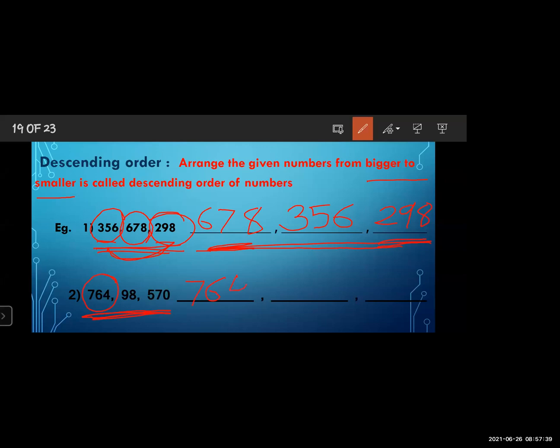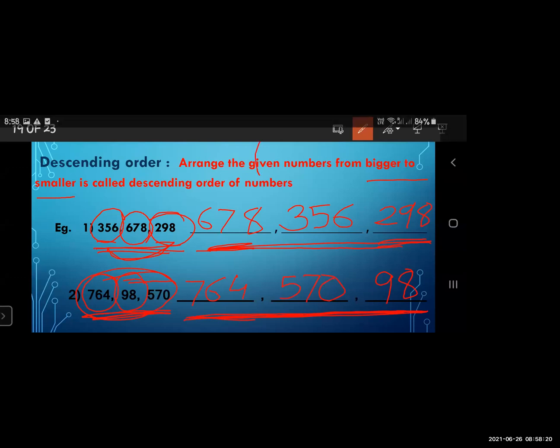After that, from these two numbers, 570 is bigger, so we write it as the second number, 570. Only one is left, and that is 98. This is the descending order of the given numbers: 764, then 570, and after that 98.